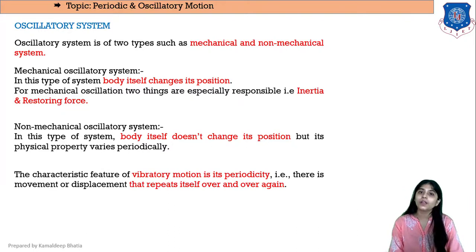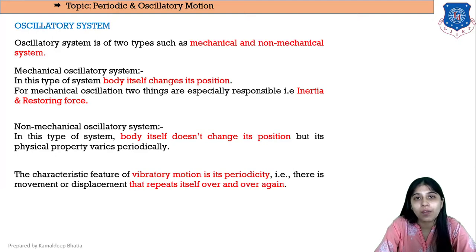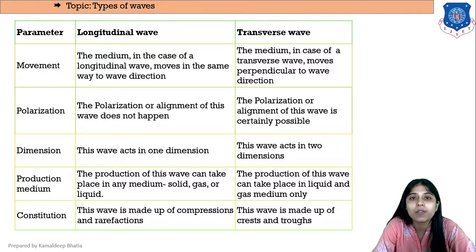Now, note that the characteristic feature of a vibratory motion is its periodicity, okay? So there is movement or displacement that is repeating itself over and over again. This is the main feature of a vibratory motion, okay? Now let us see types of wave. So there are two types of waves, longitudinal wave and transverse wave.